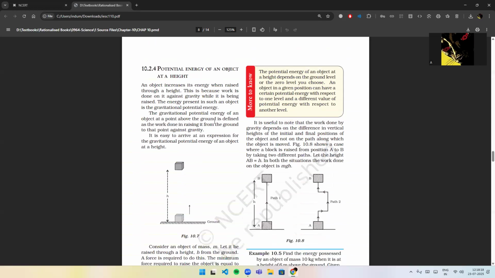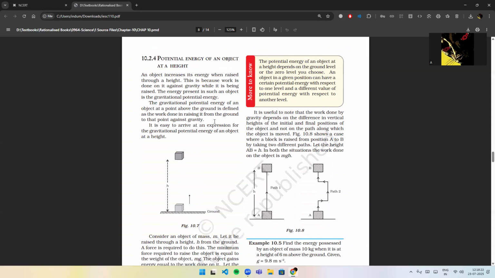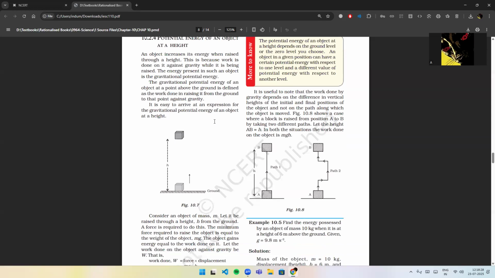Potential energy of an object at a height. An object increases its energy when raised through a height. This is because work is done on it against gravity while it is being raised. The energy present in such an object is the gravitational potential energy.